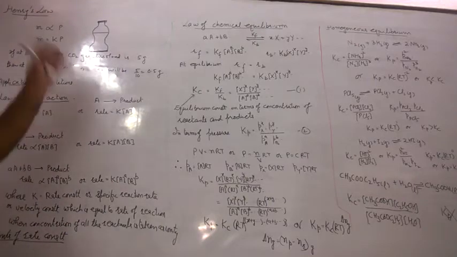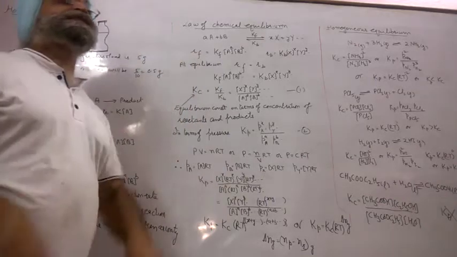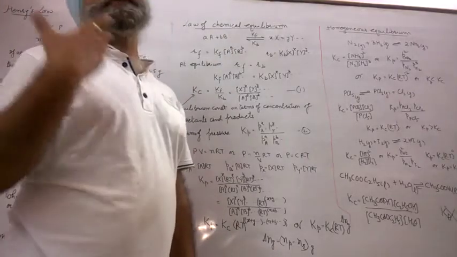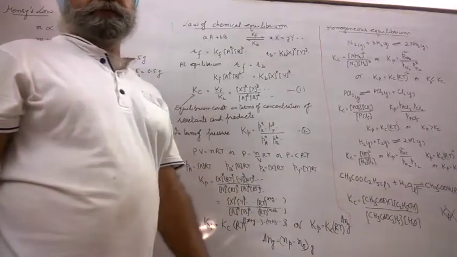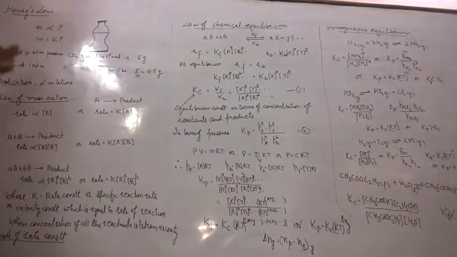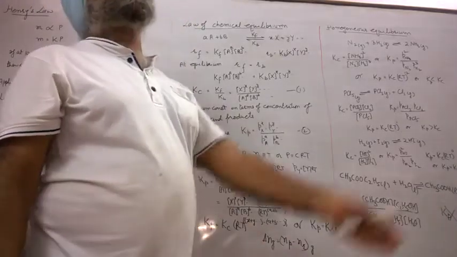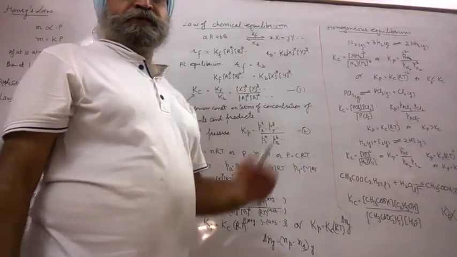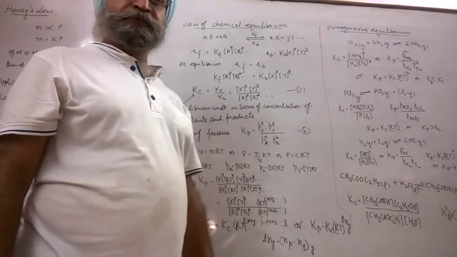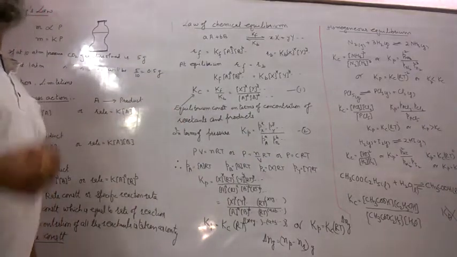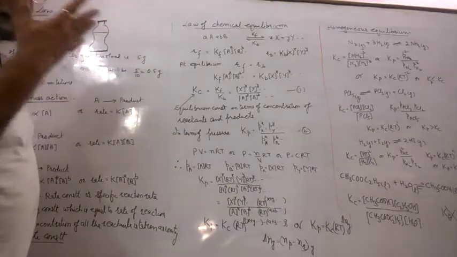There are a large number of applications of Henry's law. Inhale oxygen, exhale CO2: that can be easily explained on the basis of Henry's law. At the lungs, the partial pressure of O2 is high, so the amount of gas dissolved is also high. As a result, more and more oxygen is soluble, and that mixes with the hemoglobin and forms oxyhemoglobin. At the tissue site, the carbohydrate changes to carbon dioxide and water. There is a formation of CO2.